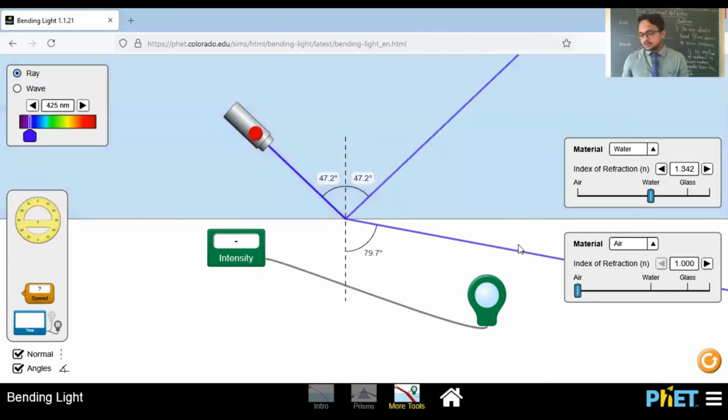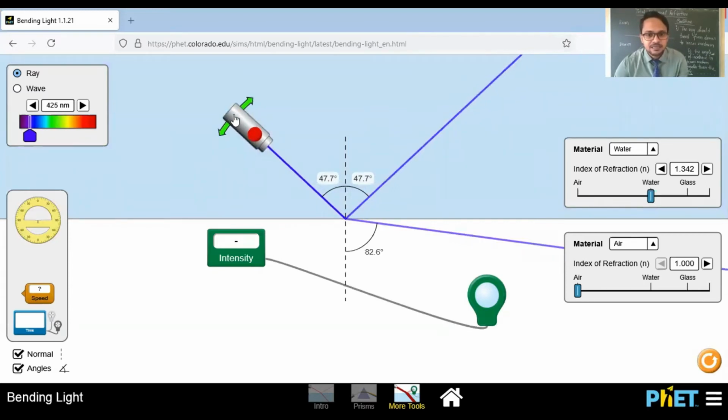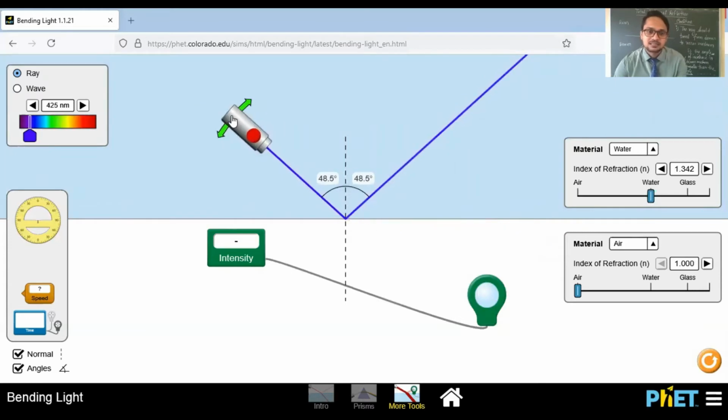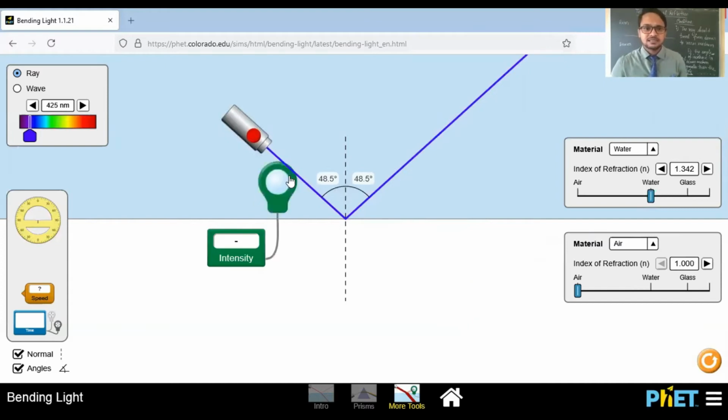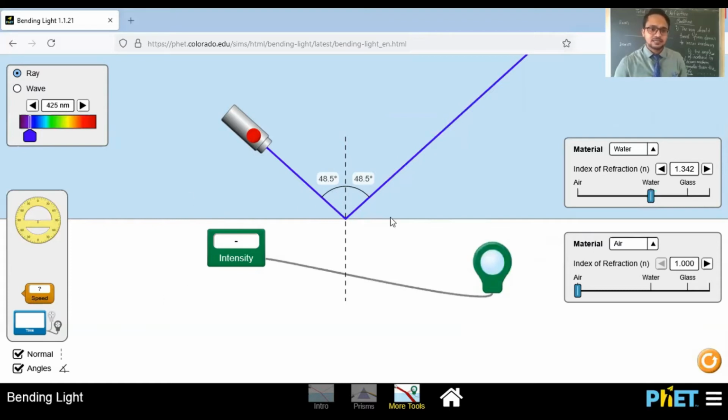For water-air, we know the value of the critical angle is almost 49 degrees. So let's see. Yes, I am increasing, and this is almost 48.5, that means almost 49 degrees. Check the intensity: 100%, total internal reflected light 100%. This is almost equal to the critical angle, 48.5 degrees, which is for the water-air interface.